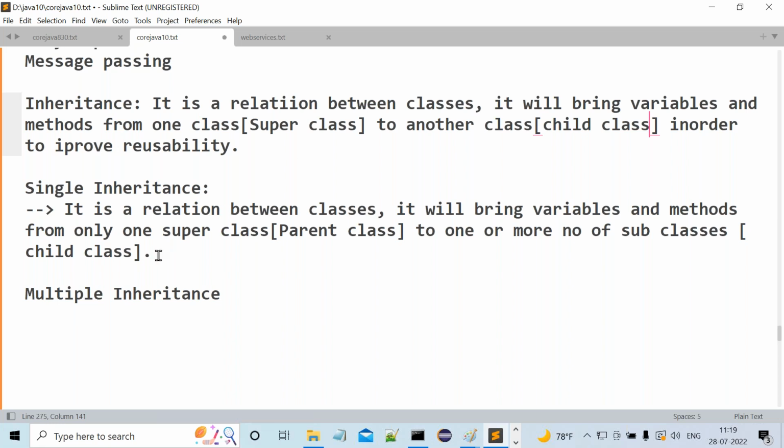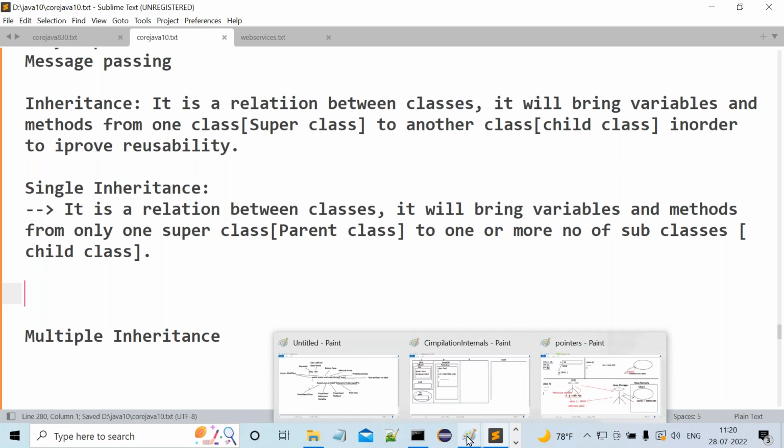Now, what is this single inheritance? It is a relation between classes. It will bring variables and methods from only one super class to one or more number of subclasses. All of you are following or not? Now, observe carefully. I want to show this point in a diagrammatic manner a bit. By this, we are able to understand clearly. Now, let me take one diagram here.